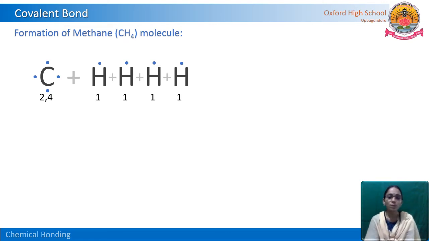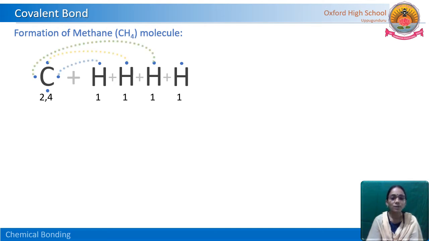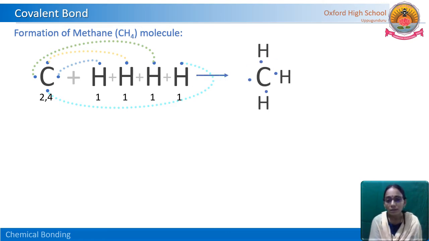See how the bond formation is happening here, how they share the electrons. The carbon atom has 4 electrons, so it can share them with the hydrogen atoms, and each hydrogen atom shares its single electron with carbon. So finally, see here how the bond is forming.